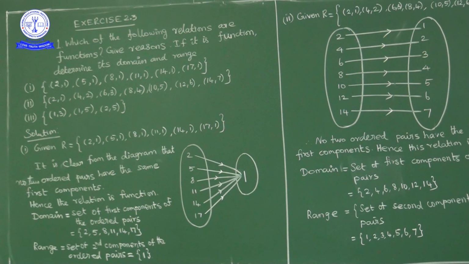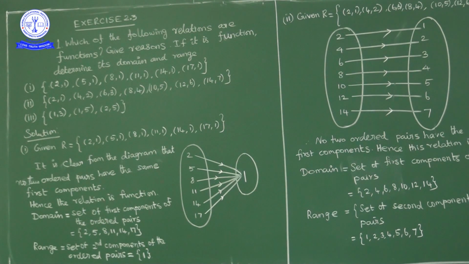Hello students, today we will start exercise 2.3. Before going to exercise 2.3, we'll once revise what a function is. A function is a relation in which every element in the domain is mapped to exactly one element in the codomain. If you write it as ordered pairs, no two ordered pairs must have the same first element. That is the basic definition.